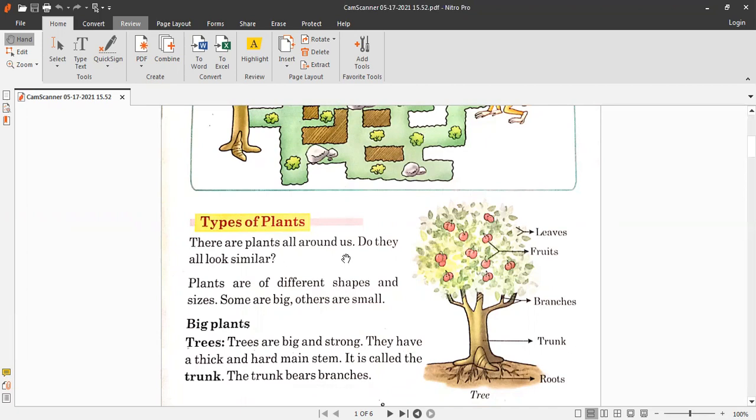There are plants all around us. Do they all look similar? Similar means same. Do they all look the same? No, I don't think so. Have you ever noticed?